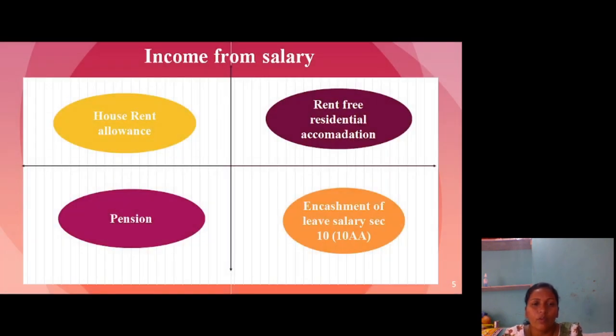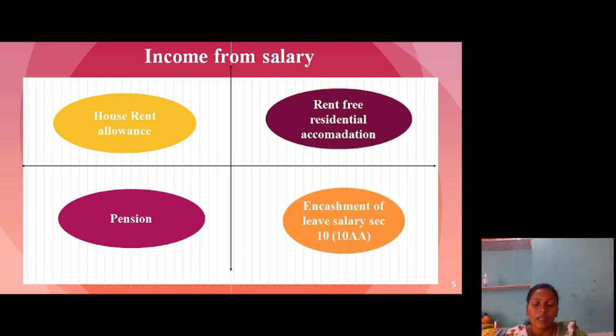Okay. Now we will go through some of the basic terms of income from salary, that is the HRA calculation. House rent allowance is an allowance received by the employee from the employer to meet the expenses in connection with the rent of the house, and it is exempted to the extent of the least of three. The first is the actual HRA received from the employer or the company. The second is the excess of rent paid over 10% of the salary.